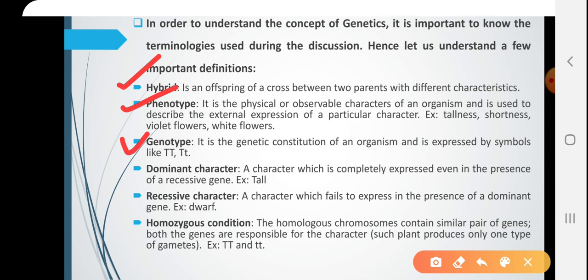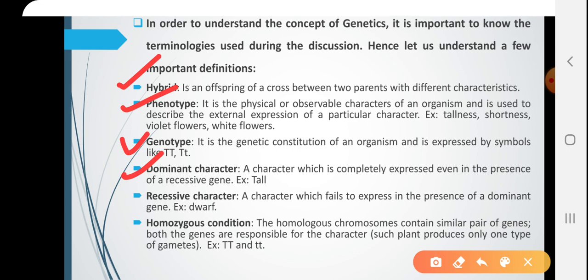Genotype. It is the genetic constitution of an organism and is expressed by symbols like capital T, capital T, capital T and small t. So, here let me explain. Our biological characters are completely controlled by our genes, and these genes are always present in pairs. So, this is called a genotype.